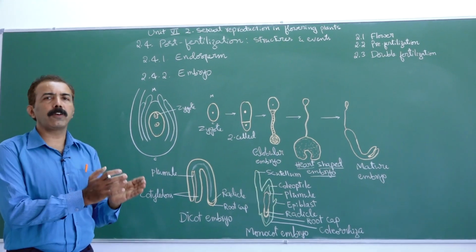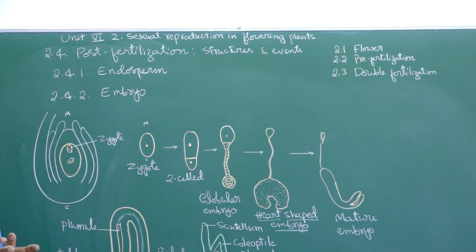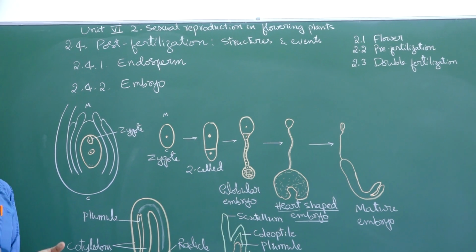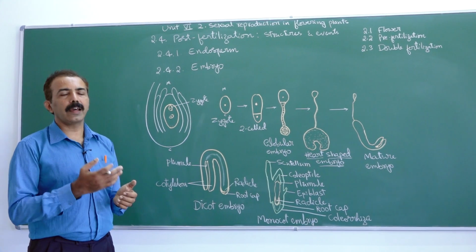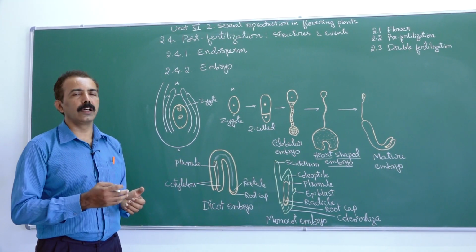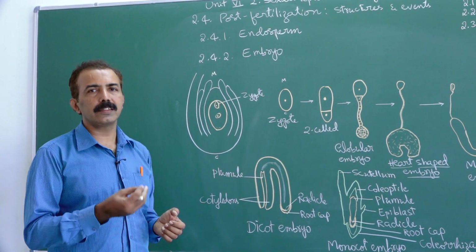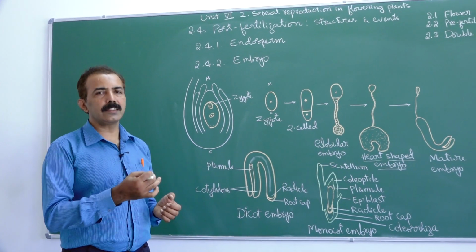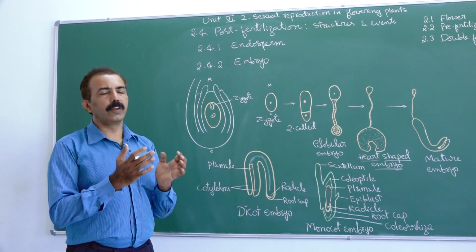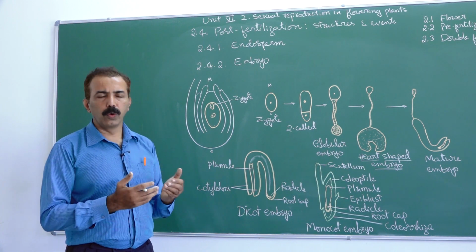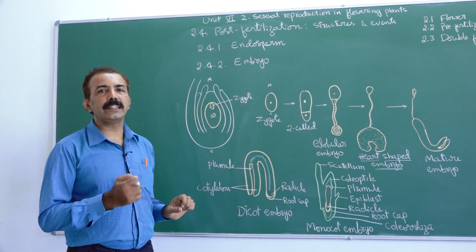Now consider a transformation of a flower into fruit. What structures we saw in a flower, what they will become now after pollination and fertilization. You know that the accessory whorls, the calyx and corolla, they wither away. Stamen, after giving away the pollen grains, they wither away. Style and the stigma of pistil again wither away. What we are left with is ovary. The ovary grows to form the fruit and the ovule grows to form the seed.